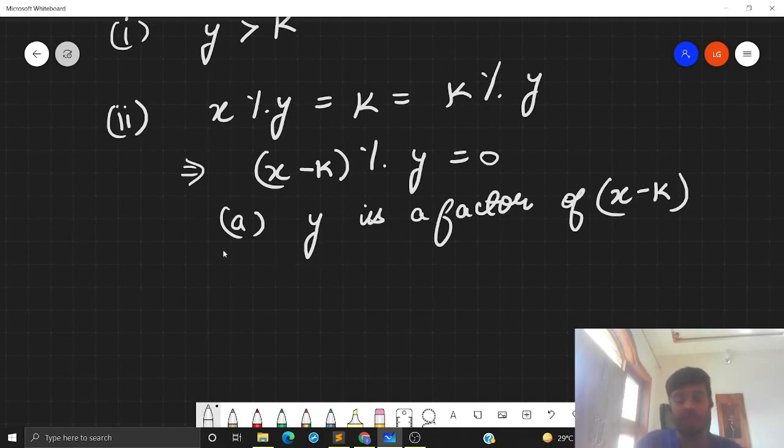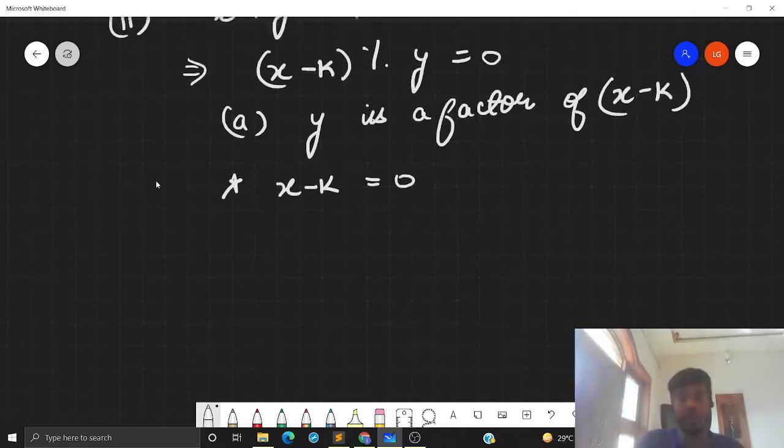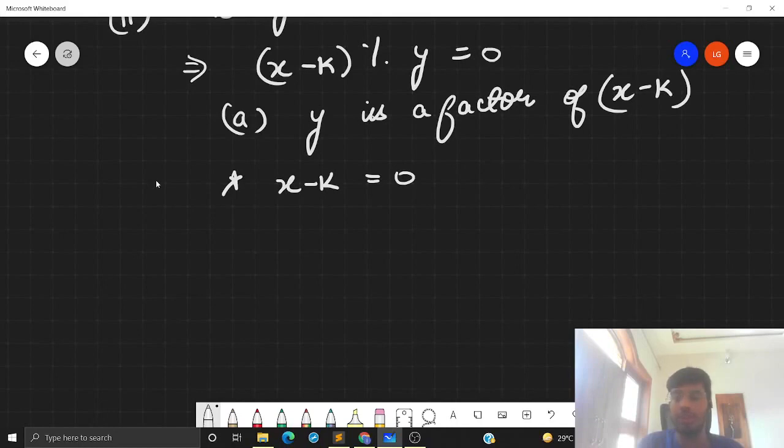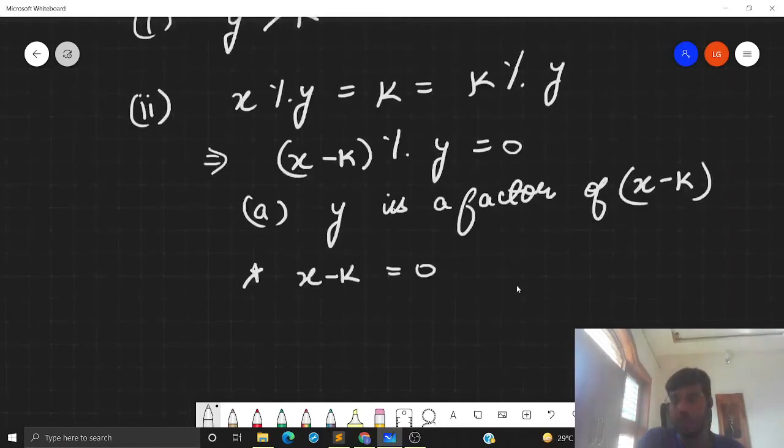What else? Well, there is a corner case here. Note that if x minus k is 0, then this equation will always hold irrespective of the value of y. So this case that x minus k is equal to 0 is a sort of corner case. How can we handle this corner case? We can directly say that every number is a factor of 0. So while calculating the factors of 0, we will say that every number is a factor of 0. Otherwise, we have the normal definition of factors. Okay, so this is the condition.